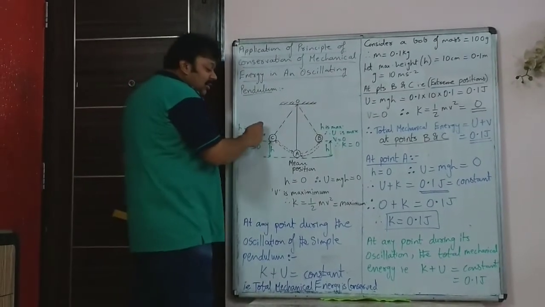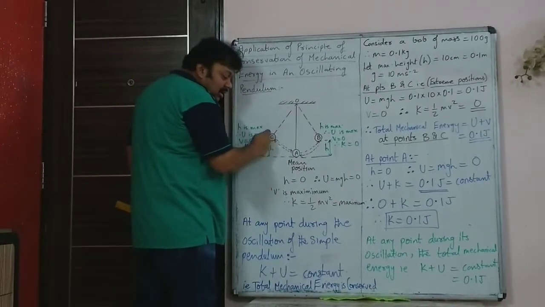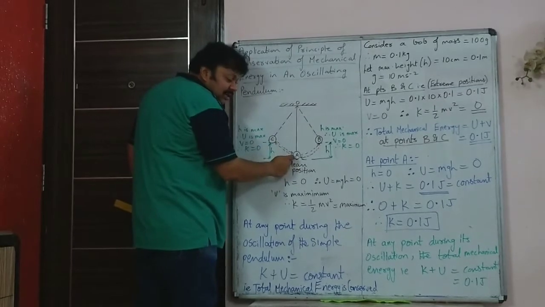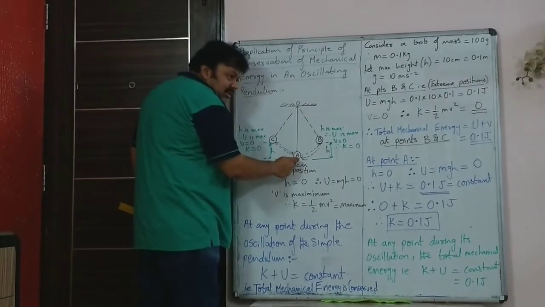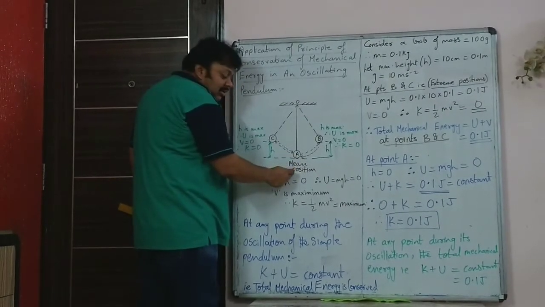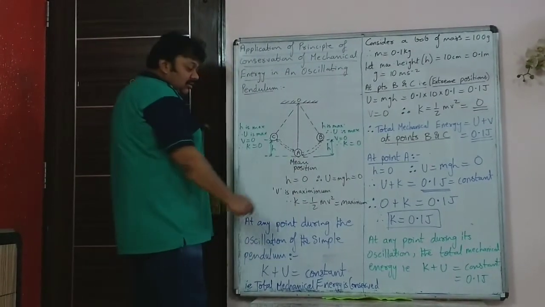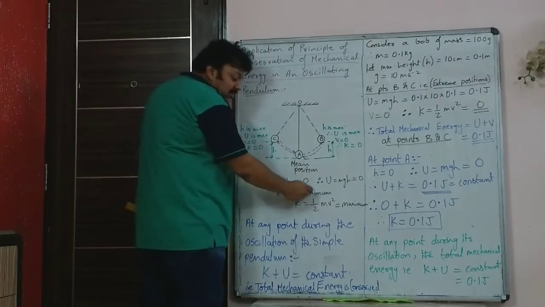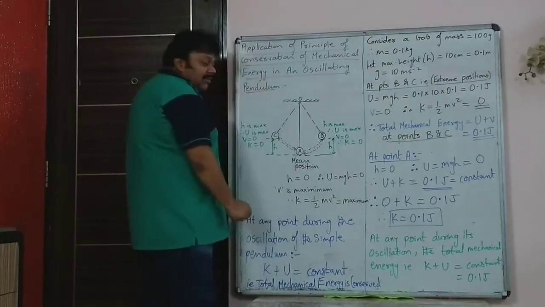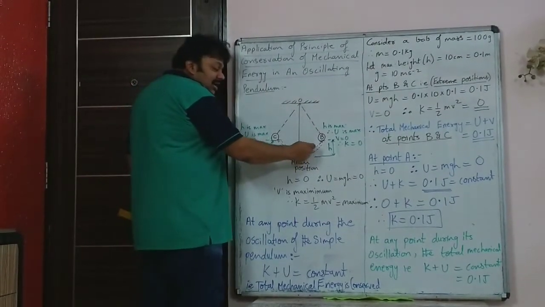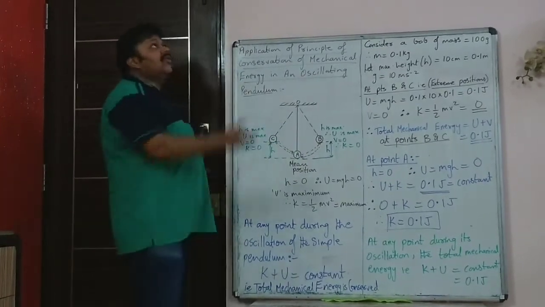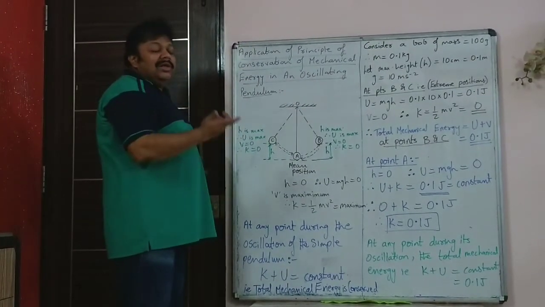Just imagine the bob is swinging down. As it comes down, it gains speed. Maximum velocity here, minimum height, so height is 0, so potential energy is 0. But velocity is maximum, so kinetic energy will be maximum. When it goes up, what happens to the velocity? You know, when you throw a ball up also, there is retardation.